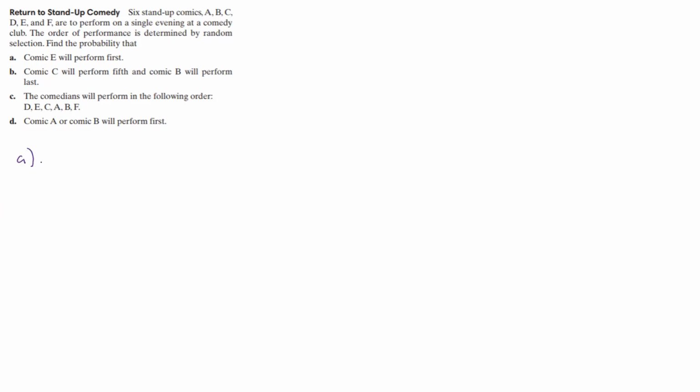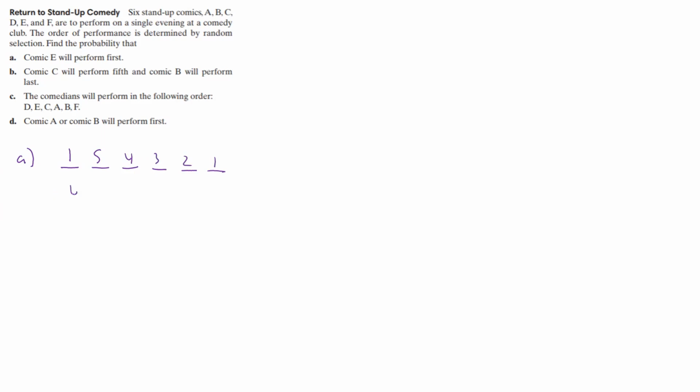So for part A, 1, 2, 3, 4, 5, 6. It says E is going to perform first. Well, there's only one way that's going to happen. And then we have 5 ways that can do it, 4, 3, 2, 1. And so that's going to be our numerator.